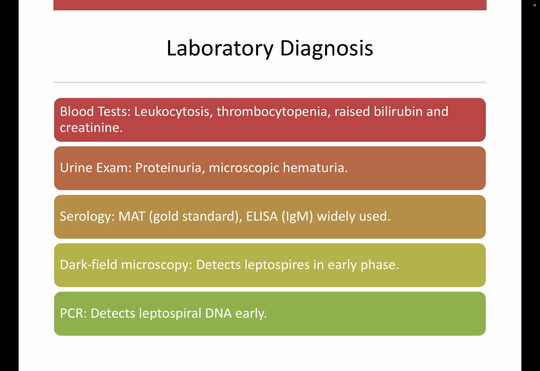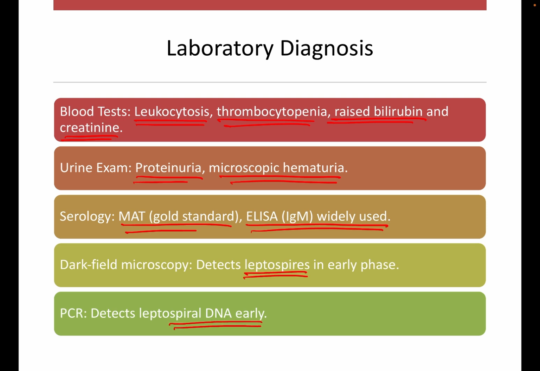So coming to the diagnosis part. Blood test usually shows leukocytosis, thrombocytopenia, raised bilirubin, and creatinine. Urine examination shows proteinuria, microscopic hematuria. Serology is the gold standard with MAT and ELISA widely used. Dark field microscopy detects leptospires in early phases. PCR detects leptospiral DNA earlier.